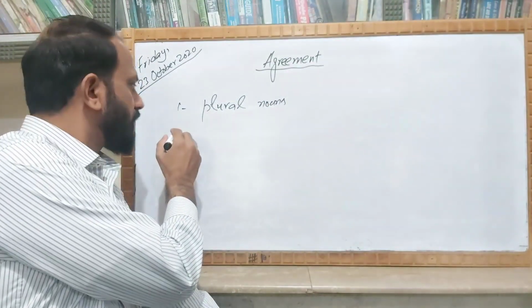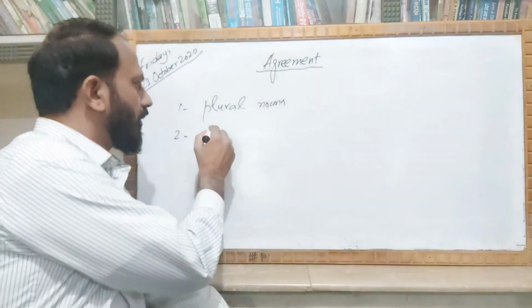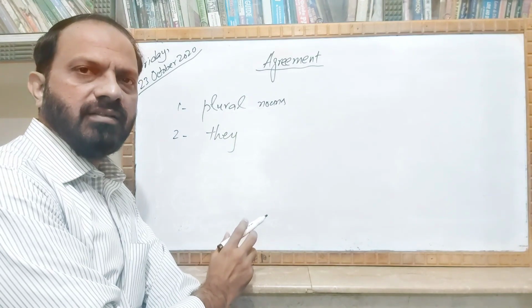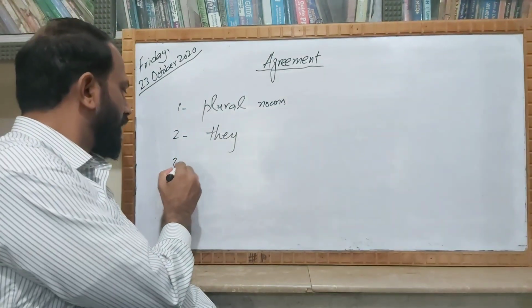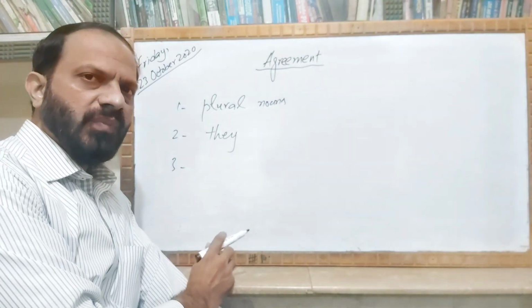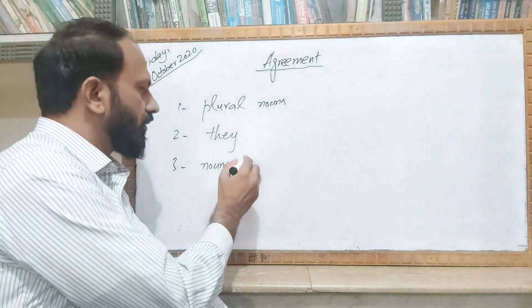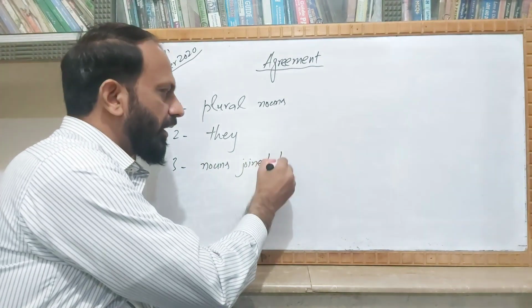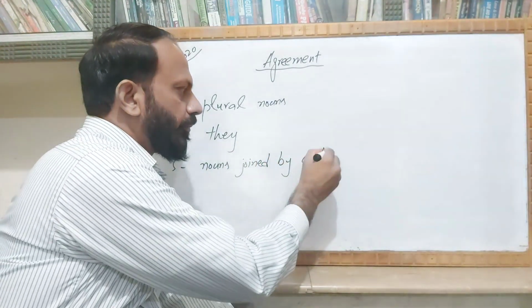You can also use they as a subject, and then another thing, that is nouns joined by and.